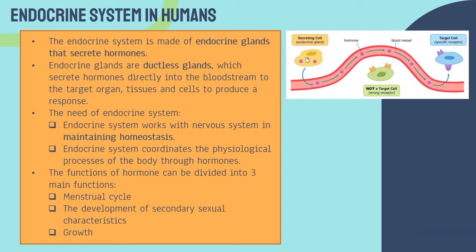The hormones are secreted directly into the blood flow to a targeted organ or targeted cell. These are the endocrine system in humans, made up of endocrine glands that secrete the hormones.